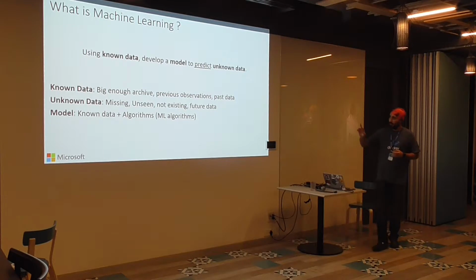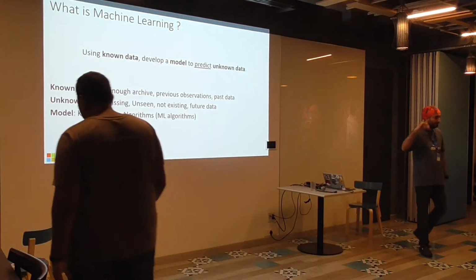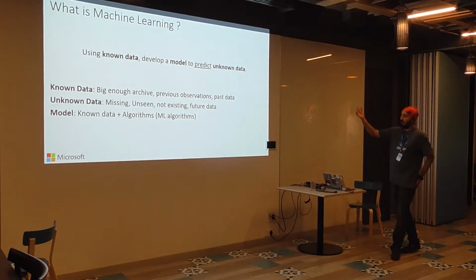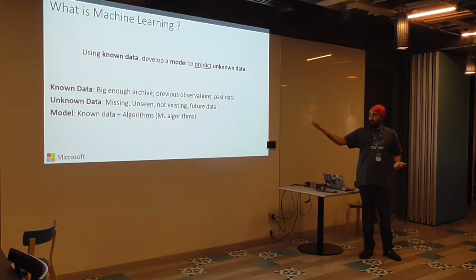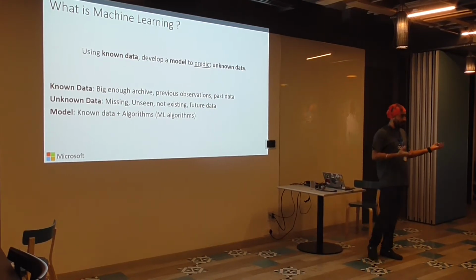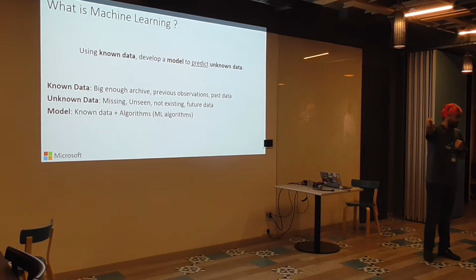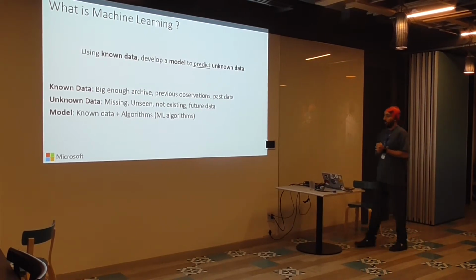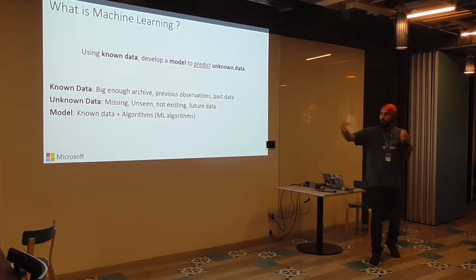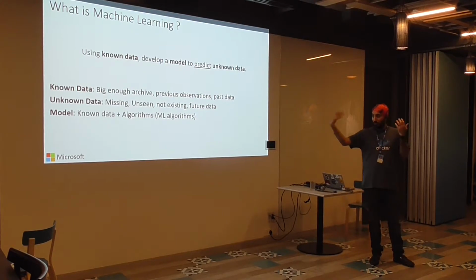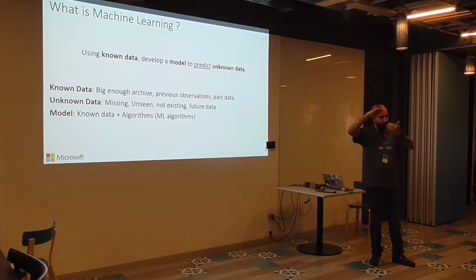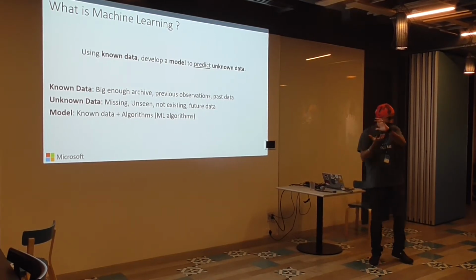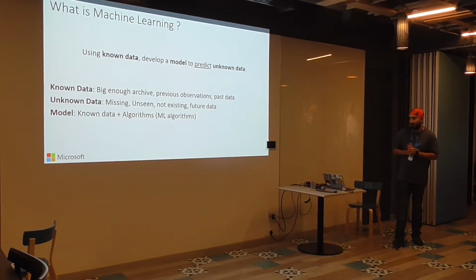Okay. Known data is data which is previous observations with, since it's supervised, a label, right? Unknown data is data which we've not trained the model on, but the model will be able to predict the values. The model is built using the known data and some algorithms, and once it's trained, it gets some parameter values set. That's what you can think of it like.